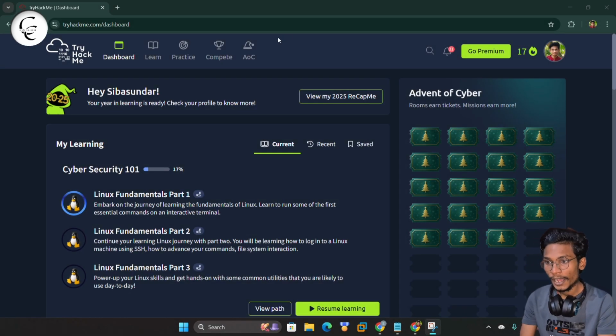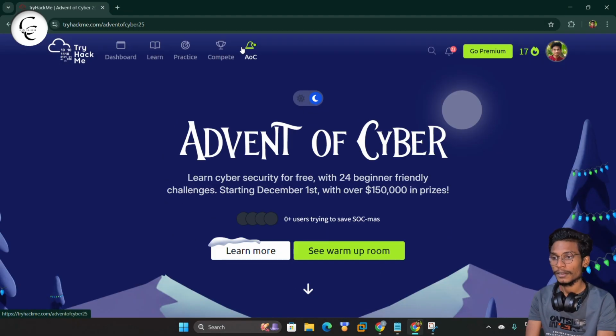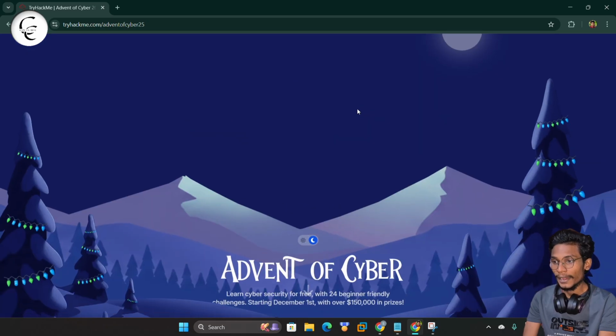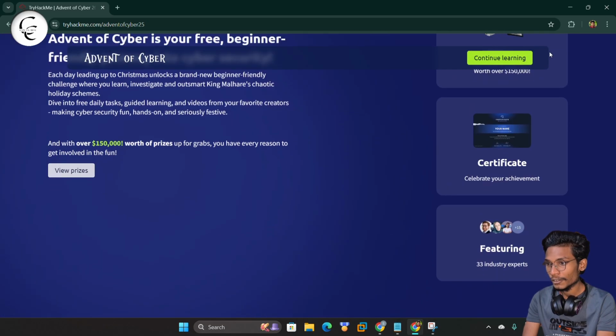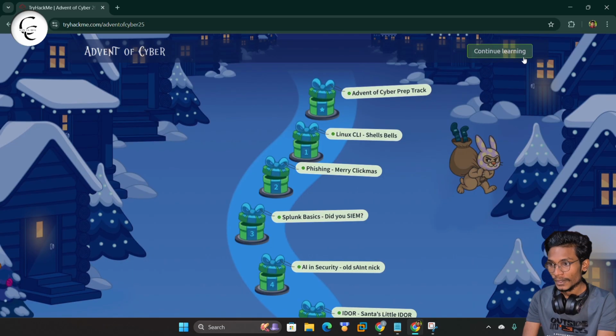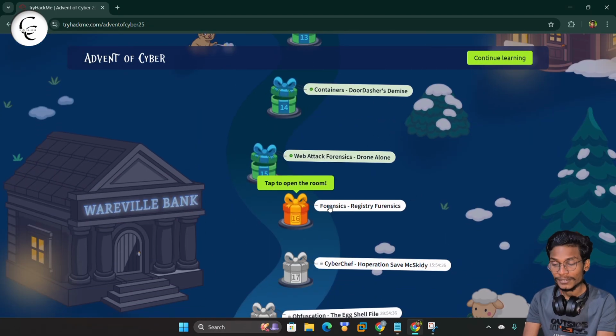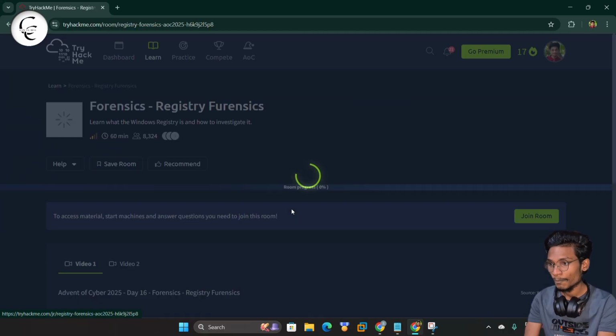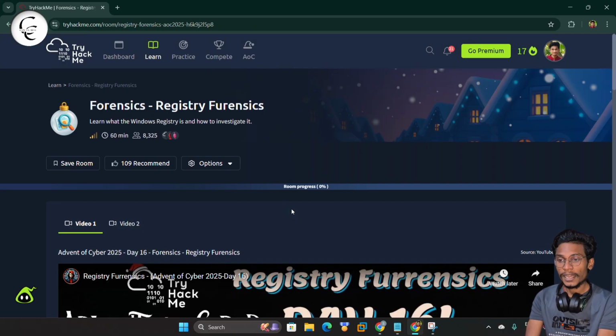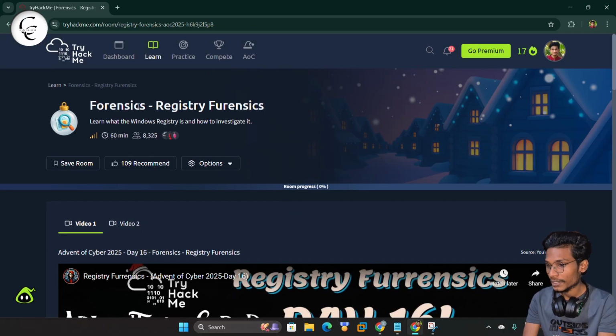So guys, now I am on my TryHackMe dashboard. Now let's move to AOC and scroll down, and you can click continue learning. After a quick scroll down, here you can see we have day 16, Registry Forensics. So we can tap on this room. You can see we are in the Registry Forensics room.